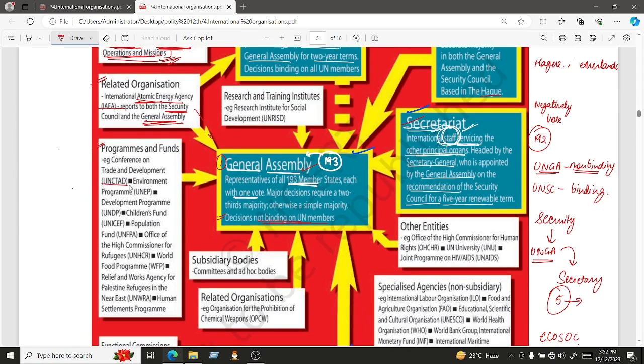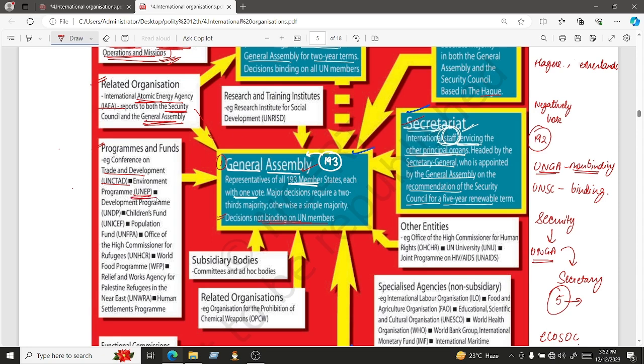One of the most important is UNCTAD, the Conference on Trade and Development. Basically whatever trade is happening, whatever development is happening at the international level, whatever trade between different countries is happening, it is a conference on trade and development. So it will mainly focus on trade: what kind of trade barriers should be there, what kind of international laws should be there. All the countries can come together and discuss different trade related issues or development related issues through this UNCTAD.